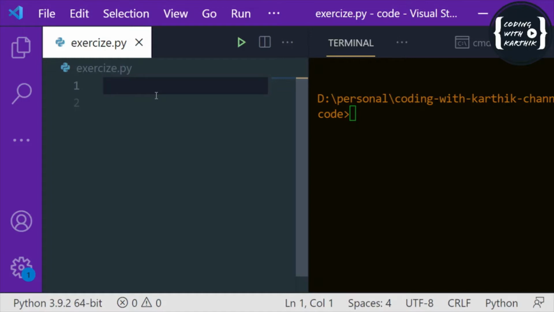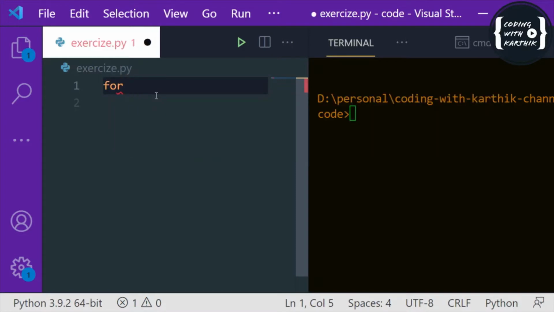Basically, a for loop is used to iterate over sequences, like a string, a list, a dictionary, or a range function. Whatever the sequence, we can go with the for loop and iterate the entire sequence, and we can get the items, the keys, or the values from it. So these are the uses of the for loop.